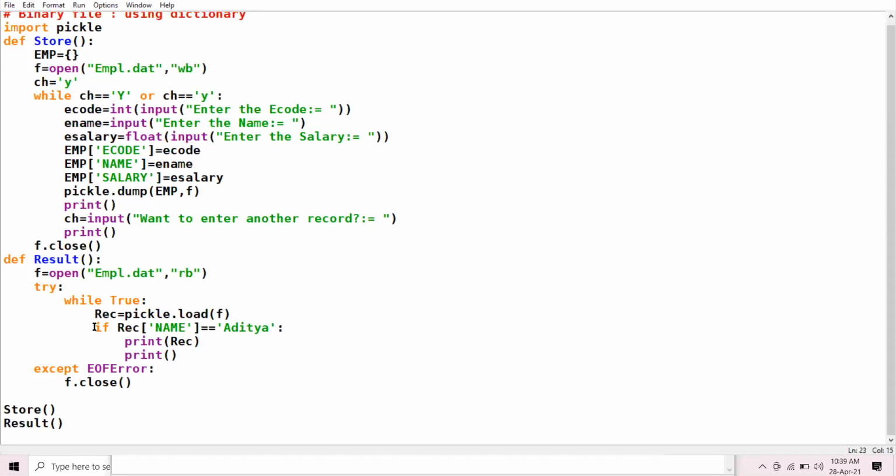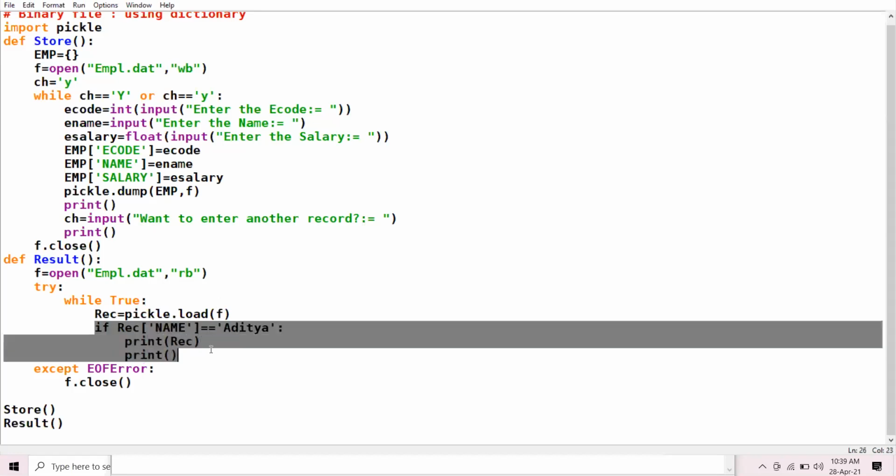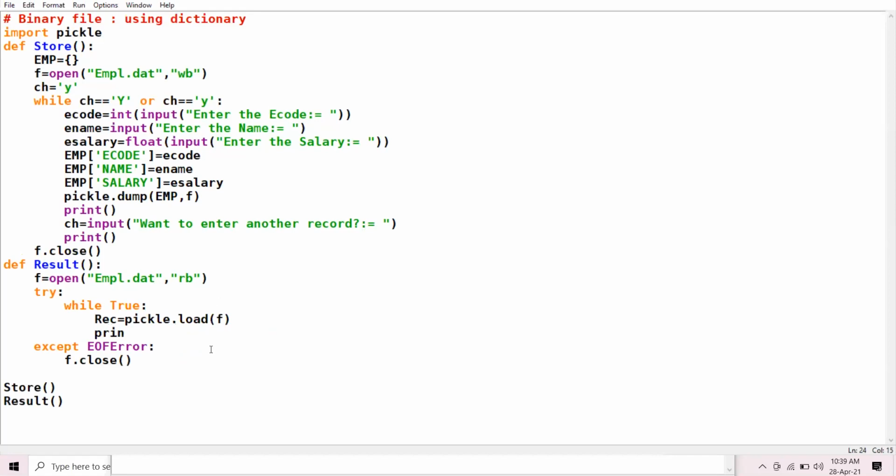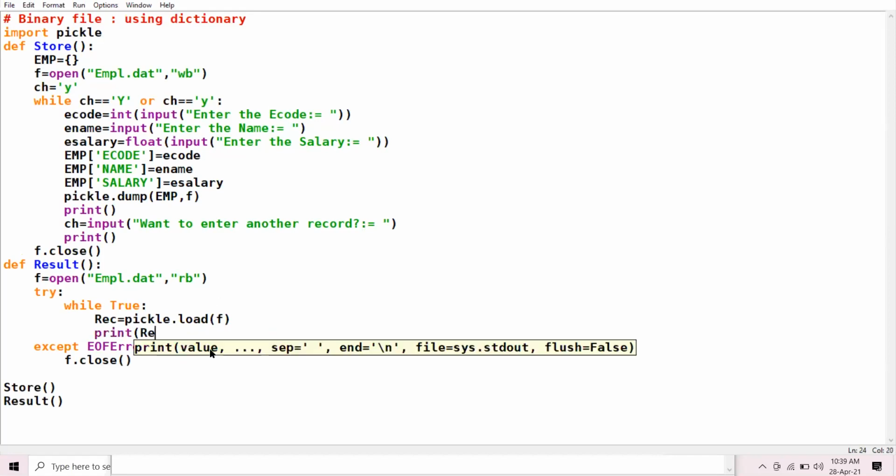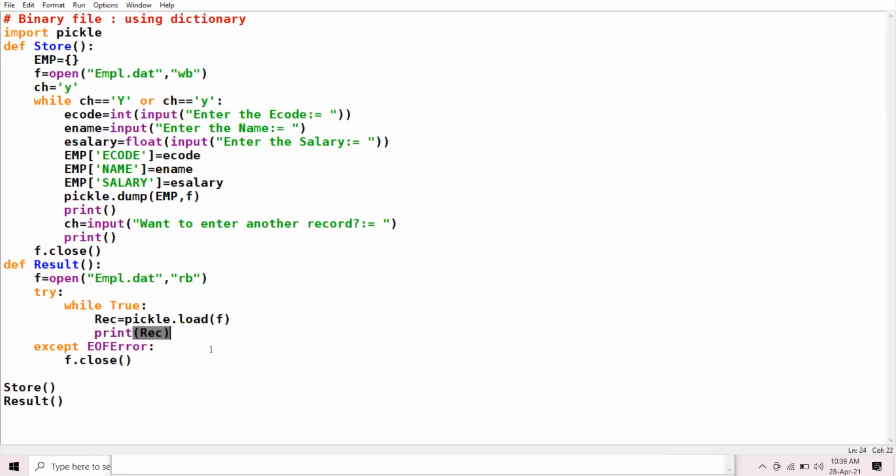Now, first of all, let us print the simple dictionary. Then I will tell you how to print the dictionary key value pairs on the basis of conditions. First of all, let us display the normal key value pair record of dictionary. Am I totally clear up till here? If any exception arises, we'll be entering the except block and there we'll close the link of the file.